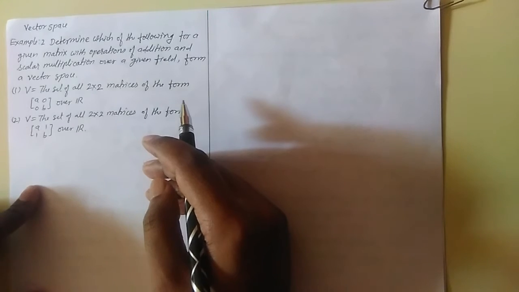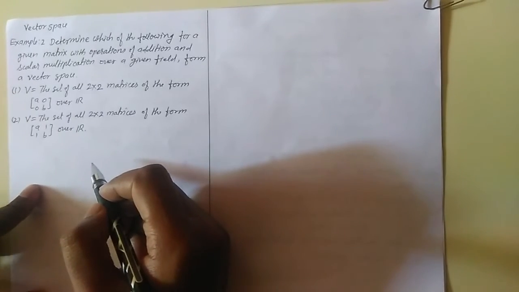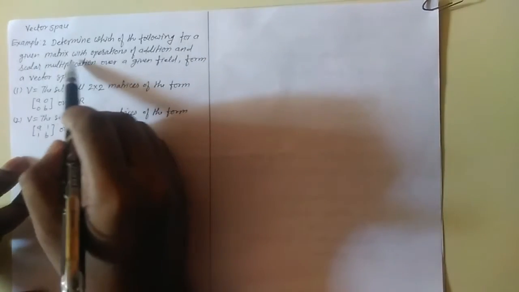Hello friends, in the last lectures we have seen examples of a vector space. Now we continue the examples. Example number 2. Determine which of the following, for a given matrix with operations of addition and scalar multiplication over a given field, form a vector space.